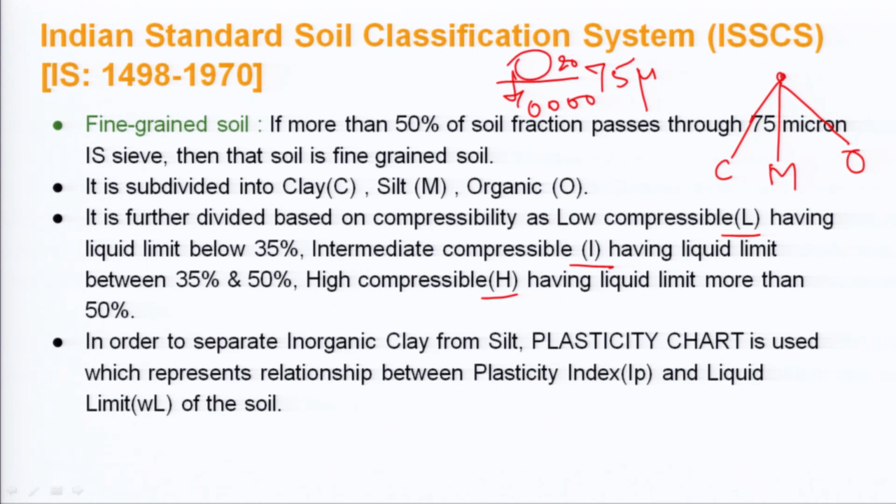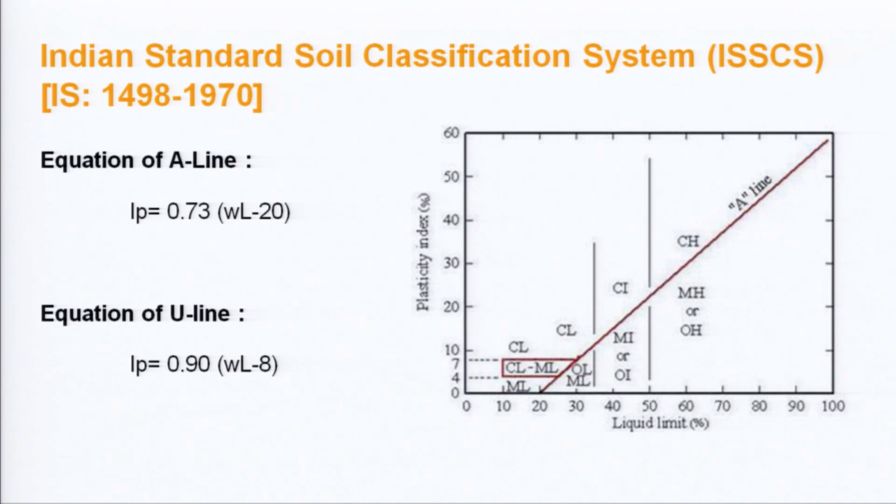And if we are to separate inorganic clay from the silt, the plasticity chart is used, which represents a relationship between the plasticity index and the liquid limit of the soil, which we will be seeing in the further slide. See here, we have provided you two equations. First is the equation of A line and second is the equation of U line.